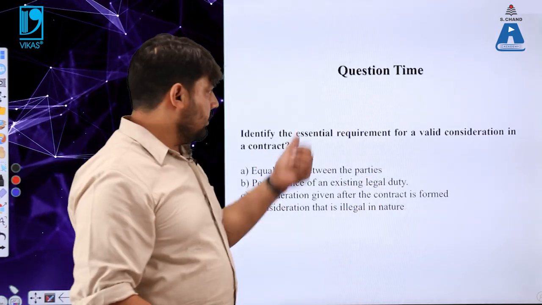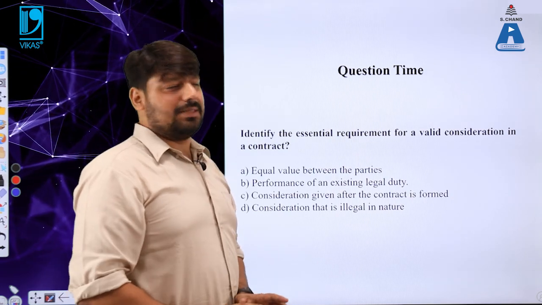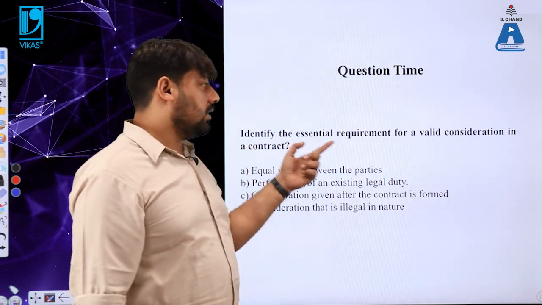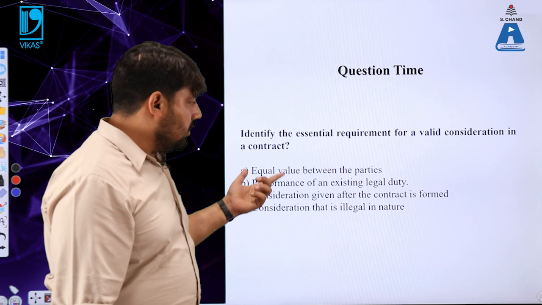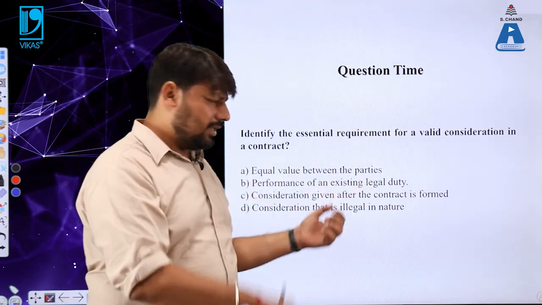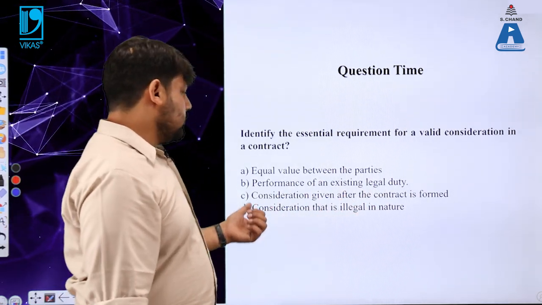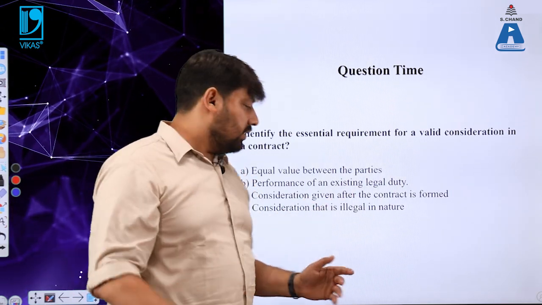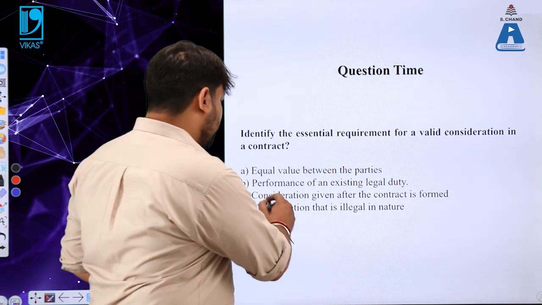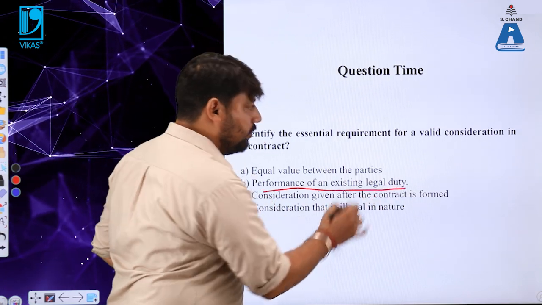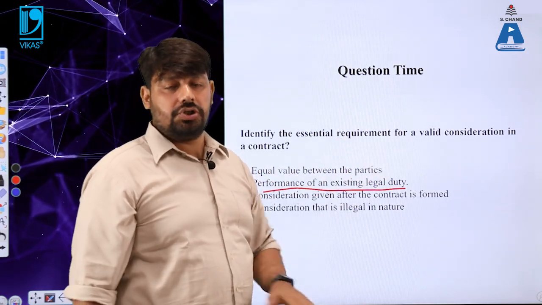So now this is the answer time to the question which has been asked by me to you to create an excitement related to the subject. The question is, you have to identify the essential requirement to form a valid consideration in a valid contract. The four options are: equal value between the parties. Do you feel that is it the correct answer? The second point is performance of an existing legal duty. The third one is consideration given after the contract is formed. Or number fourth point is consideration that is illegal in nature. So the correct answer is performance of an existing legal duty, performs as an essential requirement to form a valid consideration in a valid contract.